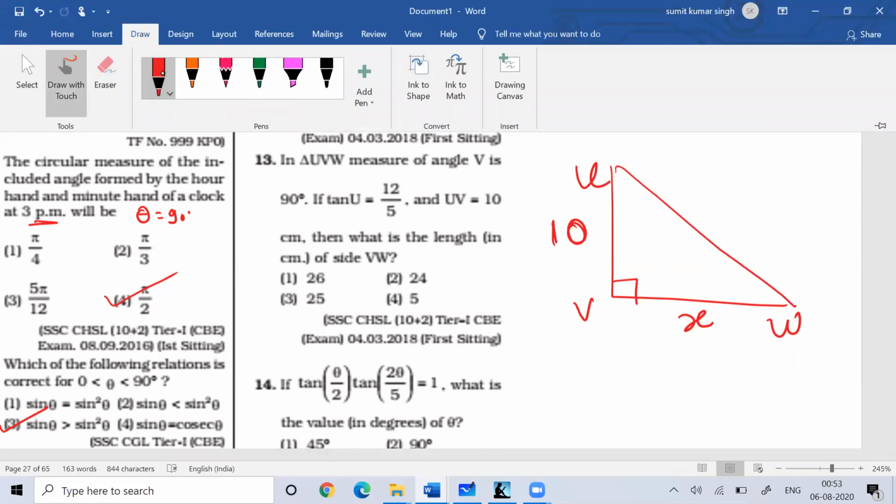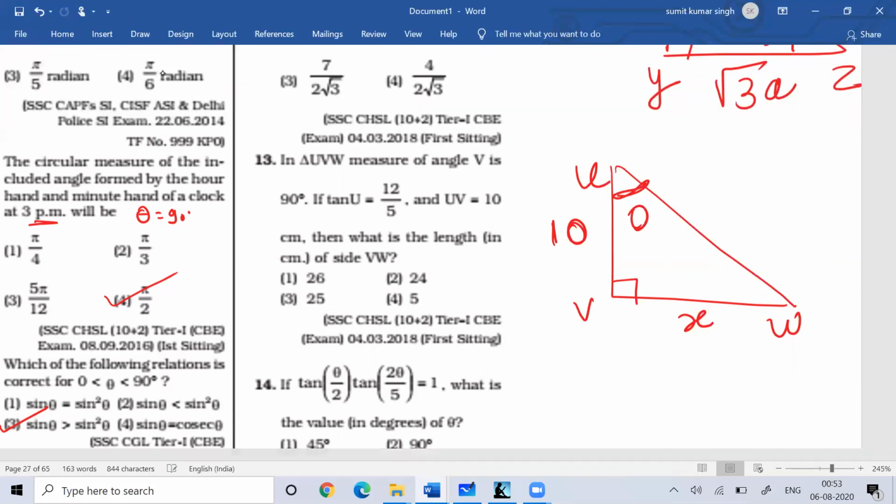So here, angle UVW. So tan U, this angle they're talking about, tan U is 12 by 5. So this is 12 by 5 and UV is equal to 10.